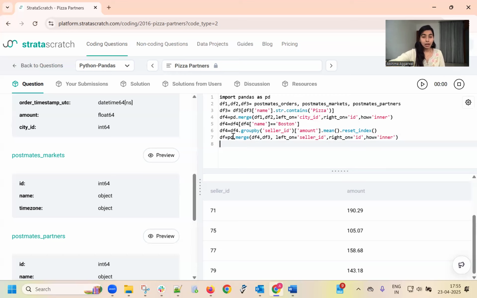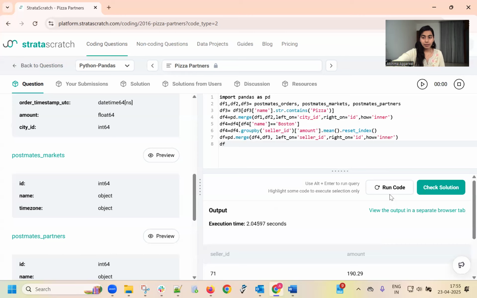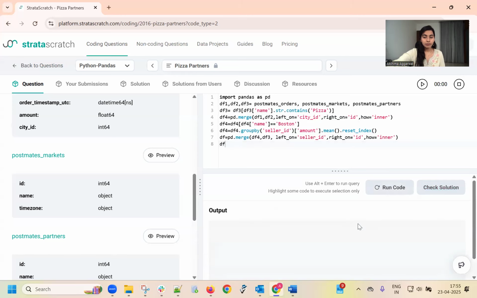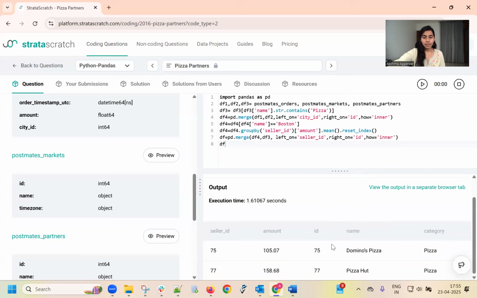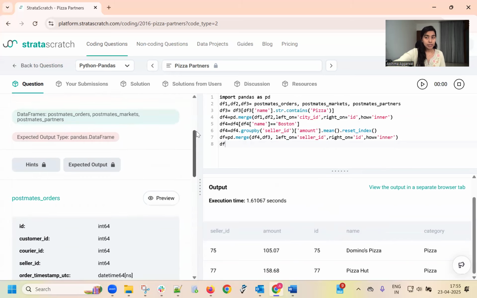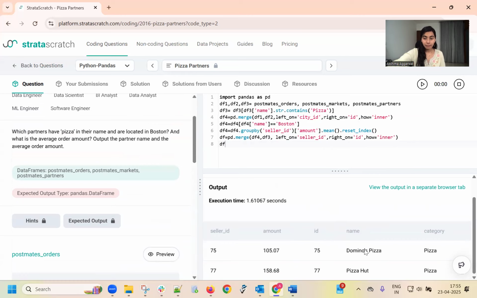Now, what do we need in the output? That is only the name and amount. Okay. Now let's see the merge. See, now we have the seller ID, the amount, ID, name, category. But what do we need in the output? Only the partner name, that is the name, and the average order amount, that is amount. So we are going to fetch only those two columns. First is name, next is amount.